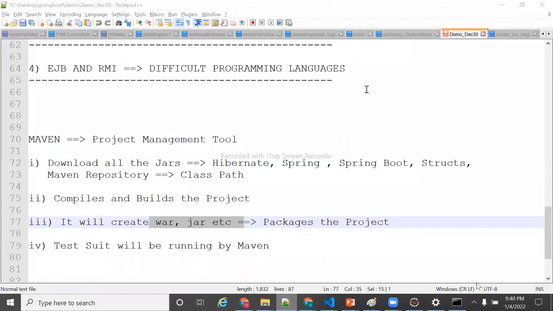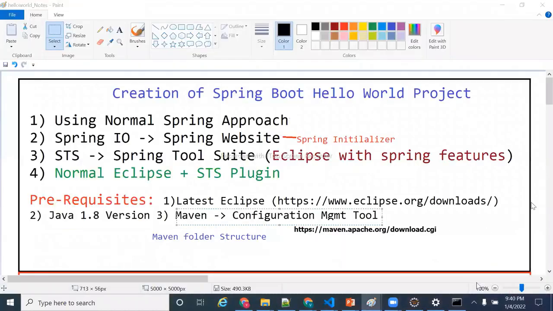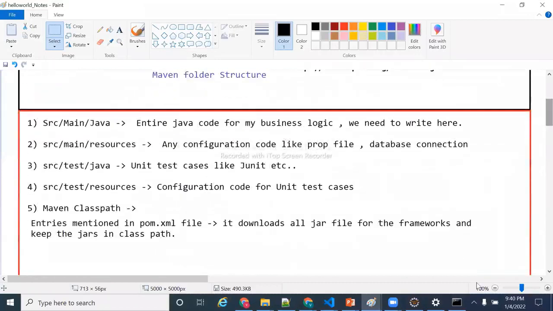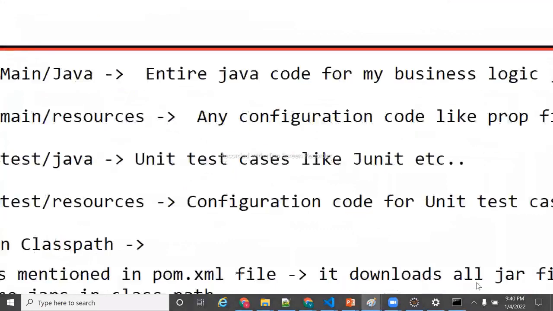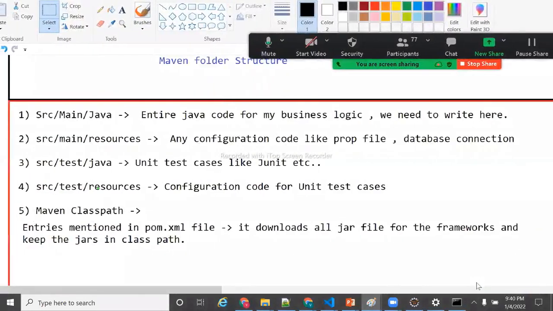Now, any other questions as of now, guys? Everyone is clear? Right. Now I'm going to explain Maven folder structure. This is very, very important, guys. There are totally 5 folders that will come in the Maven folder structure. It's very, very important in Spring Boot also, as well as in Spring.